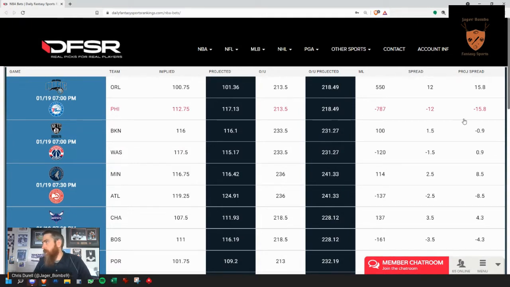And then over here is the one that I've been using the most, comparing the spread to the DFSR system's projected spread. Now, keep in mind, looking at this early in the day as we are right now, like I said, it's just after 12 p.m. Eastern time. This is going to change as we do audits throughout the day. So the best is to lock in these odds, unless a player just got announced out or something like that, and before the books move, you want to jump in.